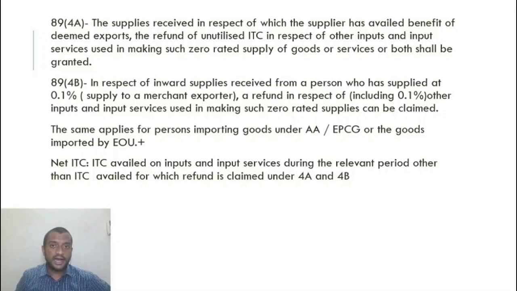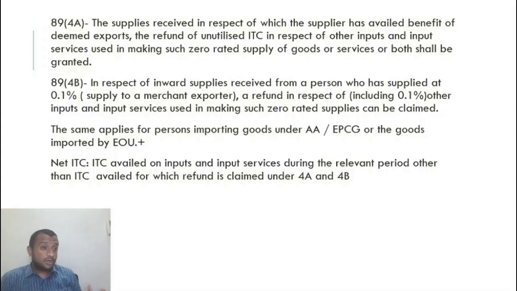So the next step will be I will be exporting. That is why I am getting an EPCG license. So in this case, understand this, I am receiving supplies from a person and these are deemed exports, right? We've discussed that in case of deemed exports, either the person who is supplying the goods or me can claim a refund. In this case, that guy has claimed a refund of the tax on supplies made to me. So I give a declaration that I am not claiming ITC. I give a declaration that I am not claiming a refund. So this is the situation.